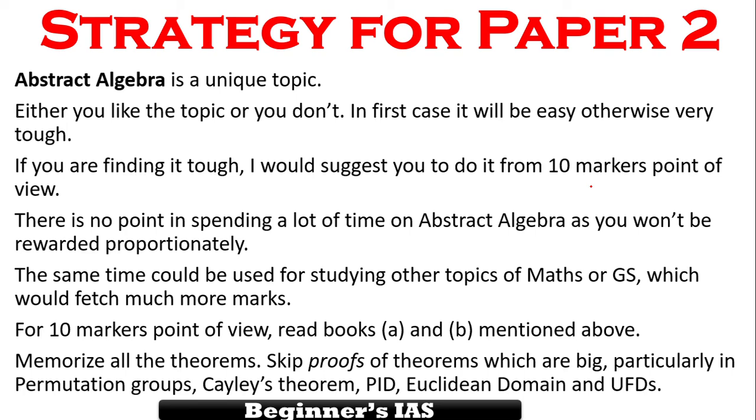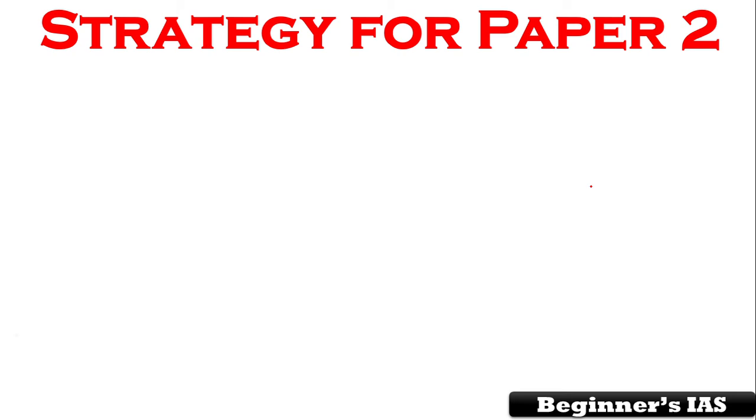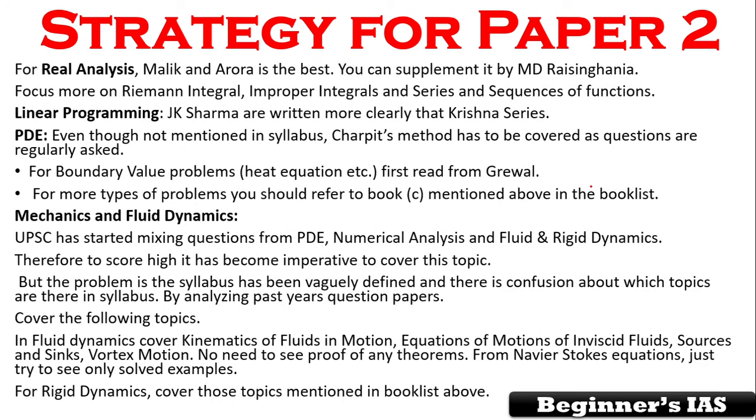I am not going to explain this. I am giving you the strategy specifically for paper 2. So kindly note down these things. This is the continuation of the strategy. So kindly go through all the points presented here so that one can crack this mathematics optional paper.